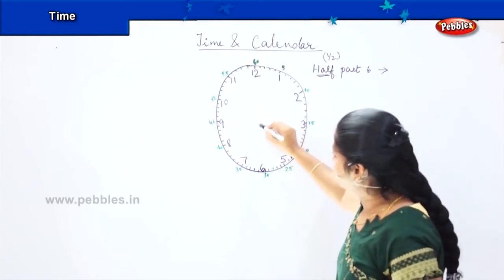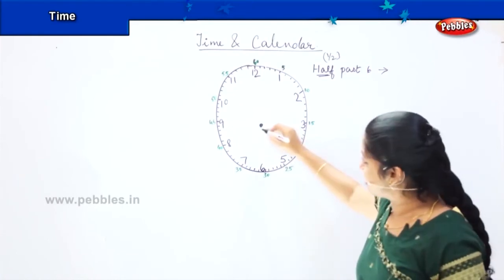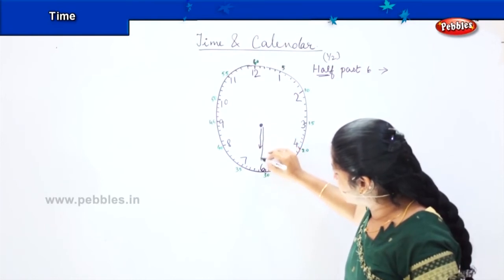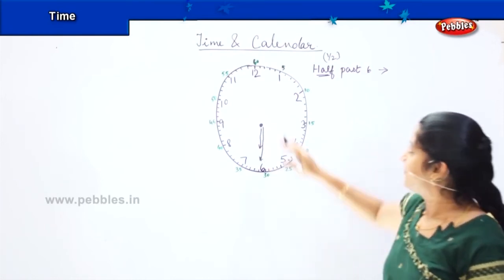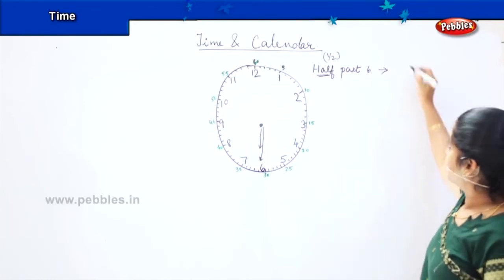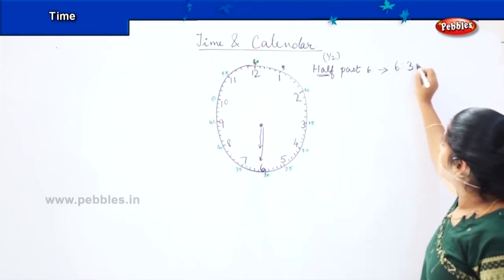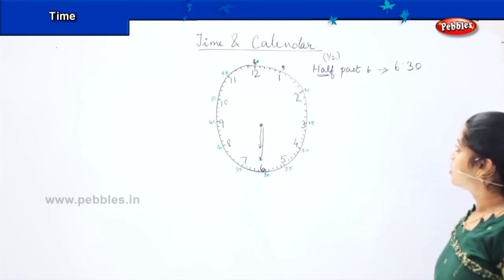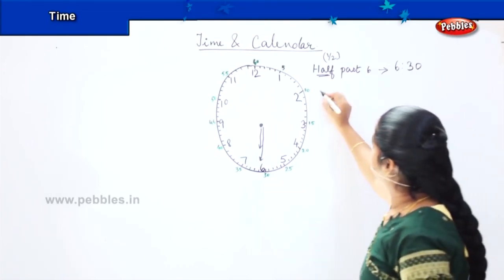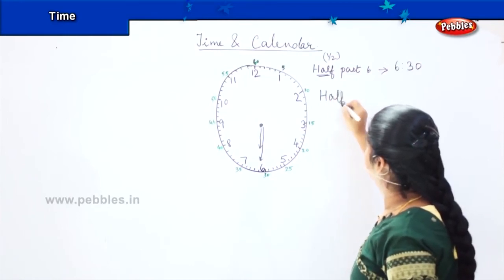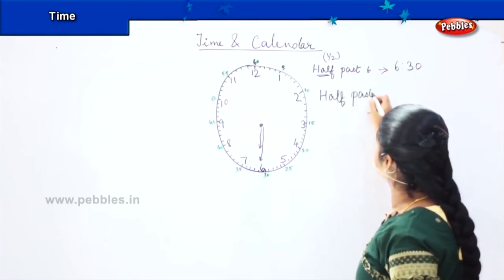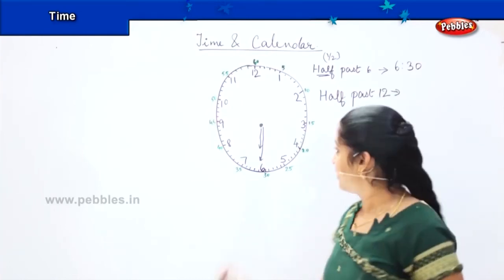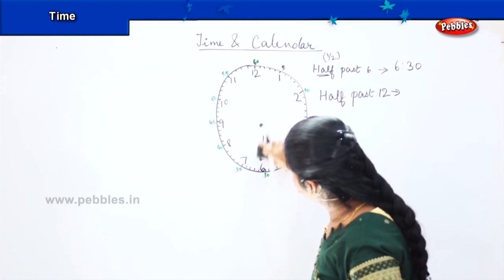So where will be my needle? If I say half past 6, my small needle will be on 6, my big needle will also be on 6. This is called half past 6, which means it is 6:30. It's 30, right? Yes. So now if I say half past 12, how will you write?